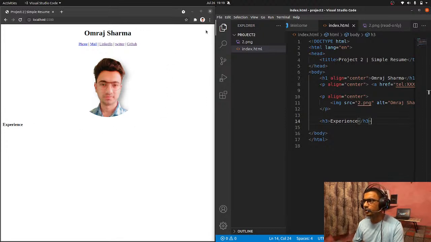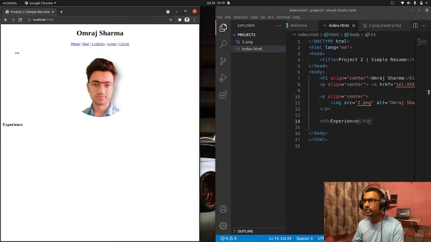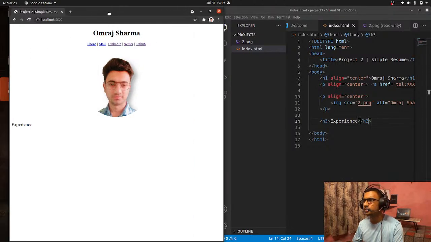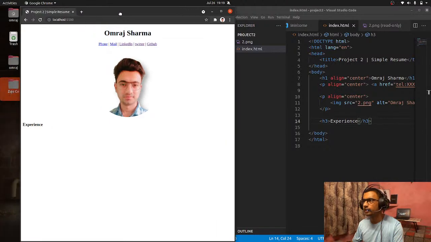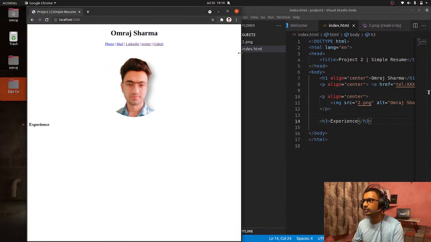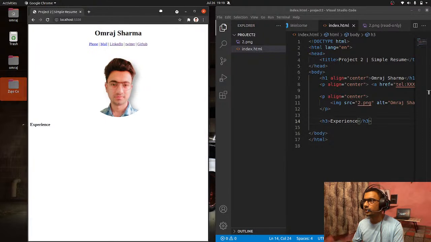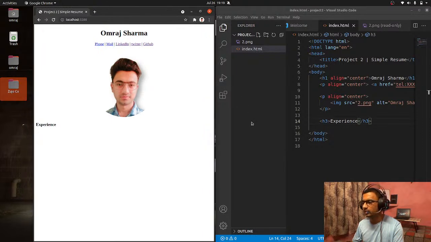I don't want it to be at the center. If you are not able to see how it is looking because of the resolution on the screen right now, I can shrink it a little bit, and now you can see the code as well as the actual visuals, right?